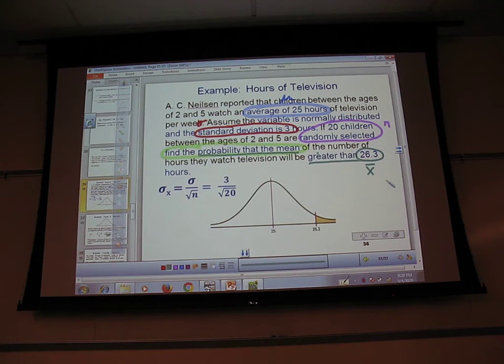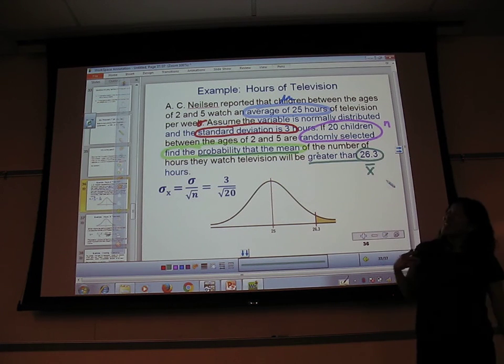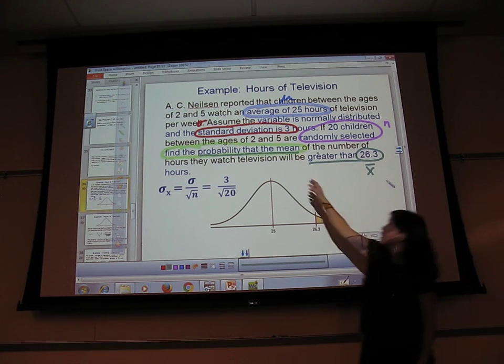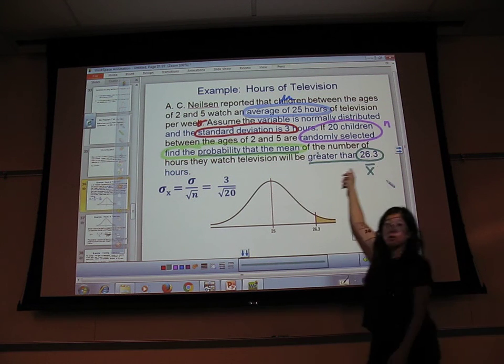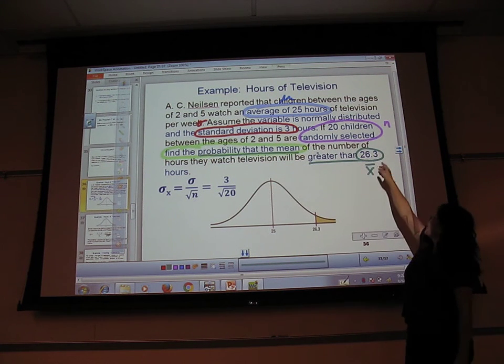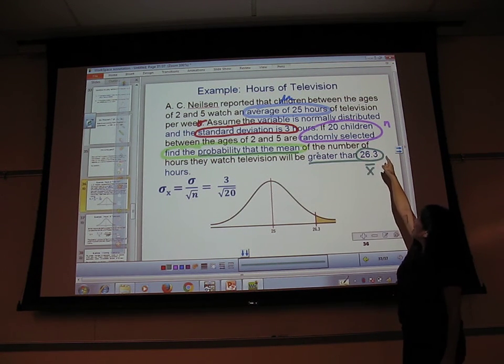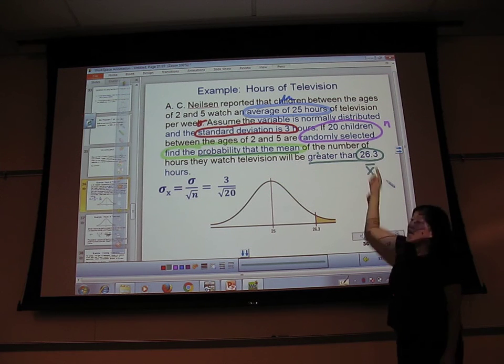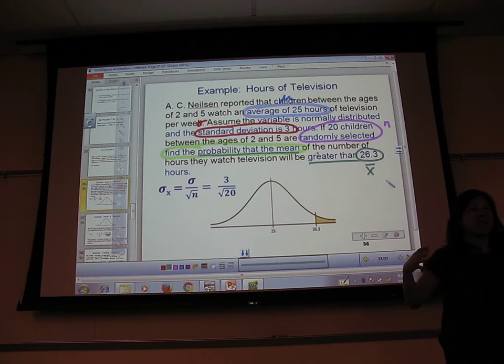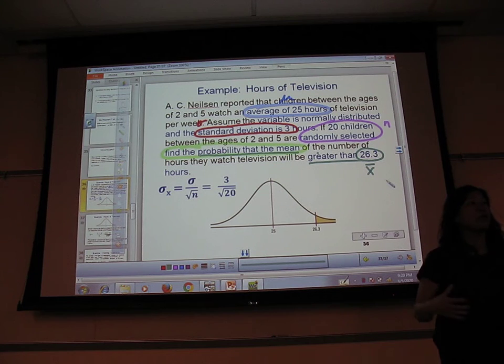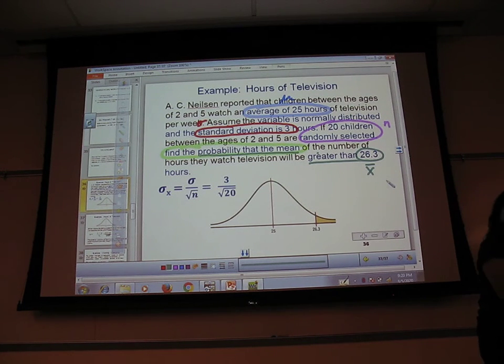There was no n. Do you guys see what I'm saying? If it has an n, then that means it probably has a mean of that n, a sample, an x bar. Do you guys understand what I'm saying? Once you're taking an n, then n is a sample, right? A sample of size n, you're going to have an x bar. You know what I'm talking about?